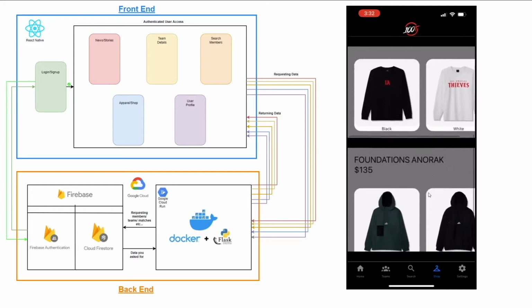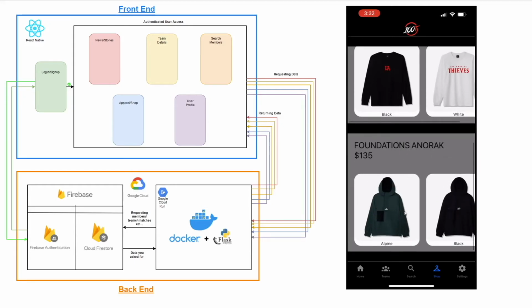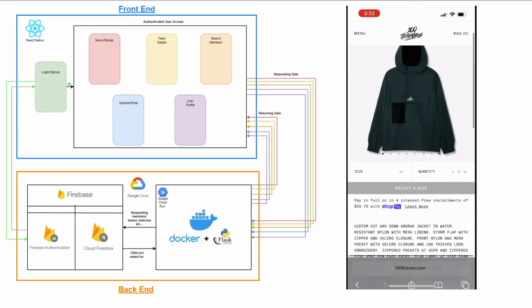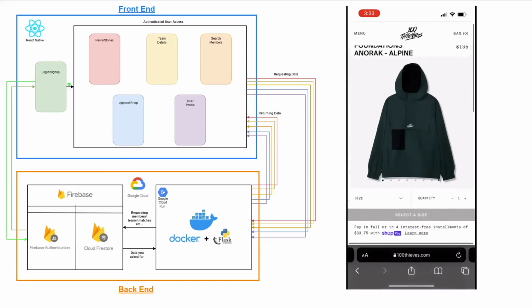If you see an item that you like, you can click on the object. It'll direct you right to 100 Thieves' actual website where you can continue on with your checkout and everything. There's more information that can be populated, but a lot of this shop information would likely come from the back end of 100 Thieves. They probably already have all the information of sizing and pricing and everything stored. So there was no real reason to make the front end very verbose aside from just navigating them to 100 Thieves' page so that they could continue their checkout on that page.